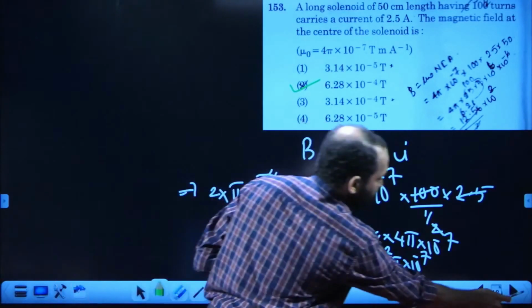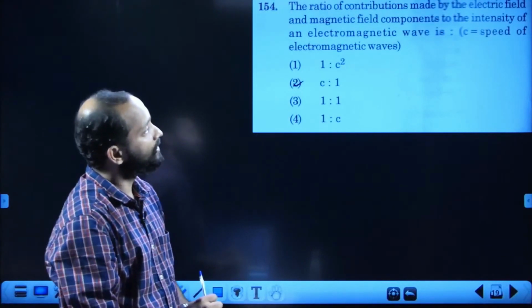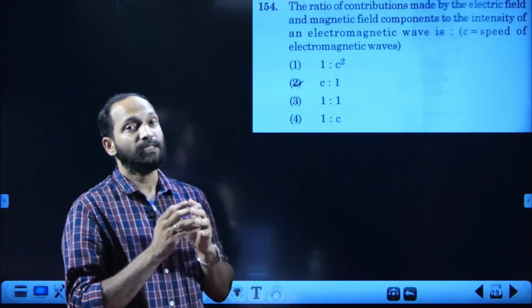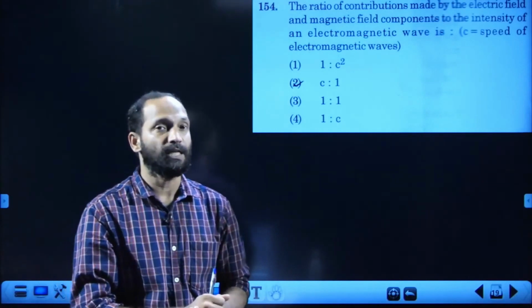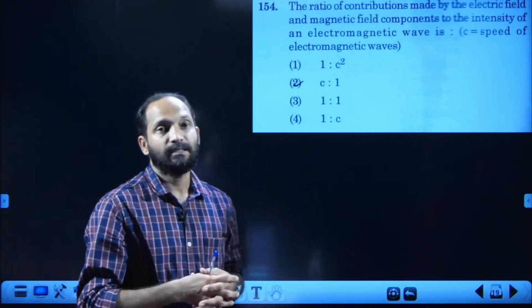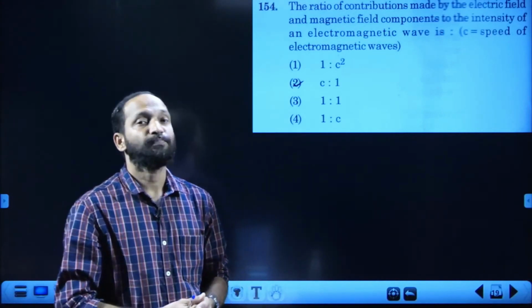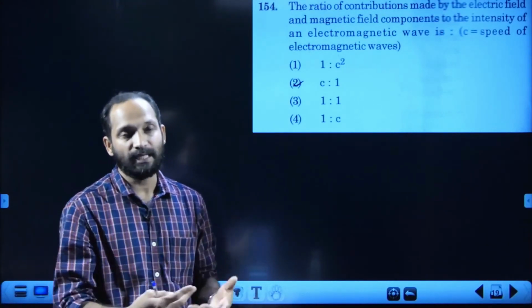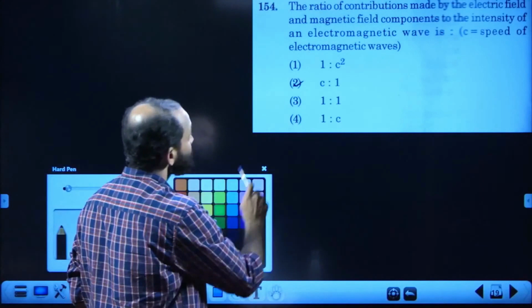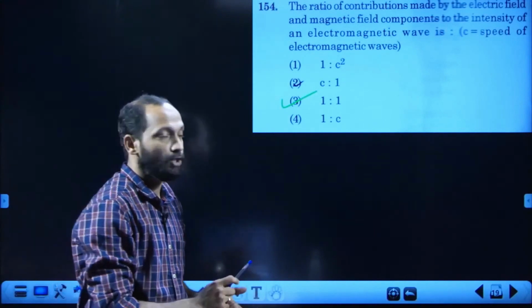154th one is the next one. Ratio of contributions made by electric field and magnetic field components to the intensity of electromagnetic wave is. We know in transverse electromagnetic wave, the energy content is equally divided among electric field and magnetic field. That is why the answer is 1:1. Energy density is equally divided. That half epsilon 0 E RMS square is exactly equal to half B RMS square by mu 0. We have learned that energy densities are equally shared. So 154 answer must be 1:1. Third option is the right answer.